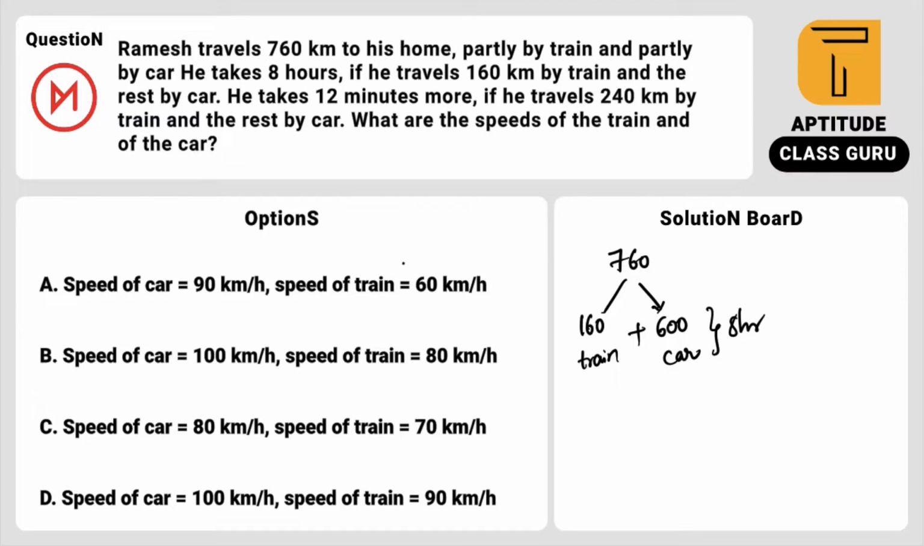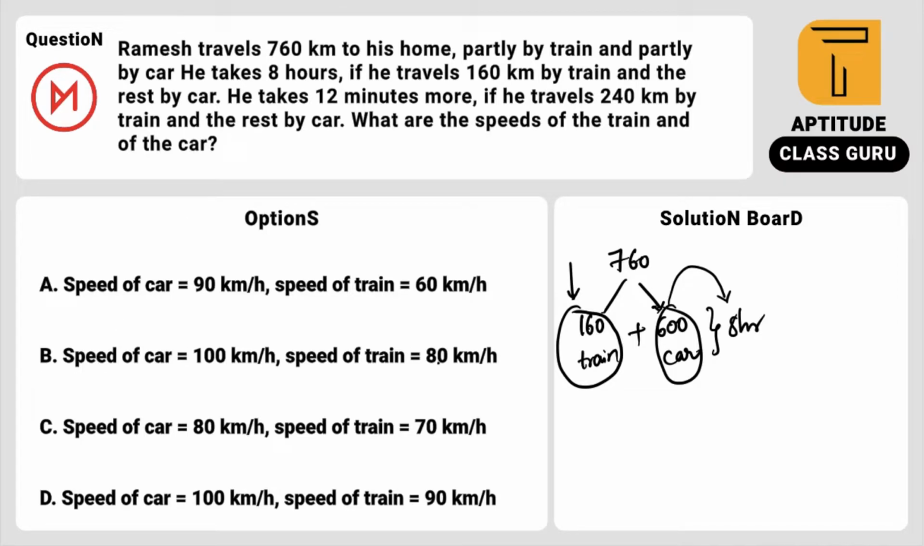So just look here. In the first case the train is traveling 160 kilometers and the car 600 kilometers, and the resultant time is always an integer value. So the train's distances must be proportionate to integers, right? So just search for which option first cancels this 160 kilometers exactly. Why? Because it will take around 2 to 3 minutes if you start solving in the regular manner.